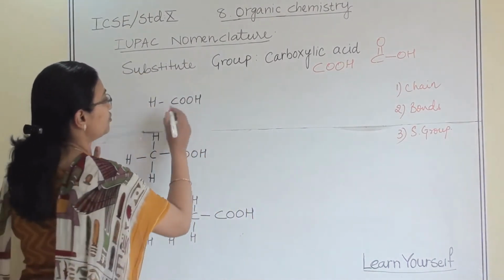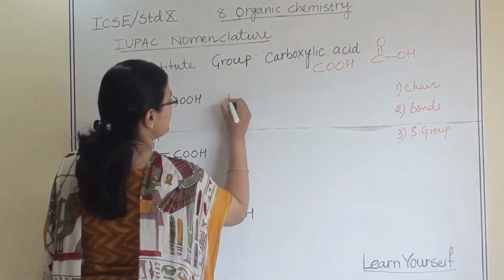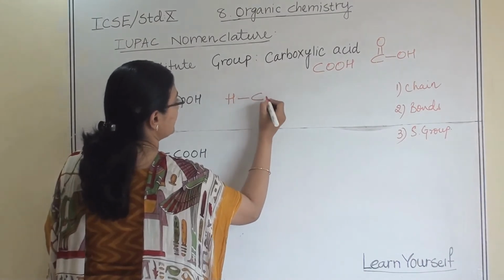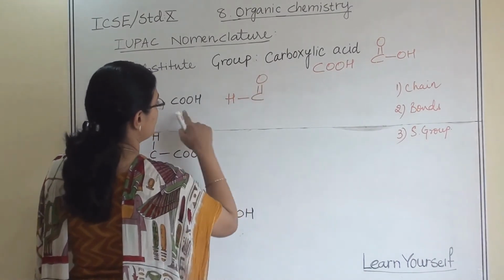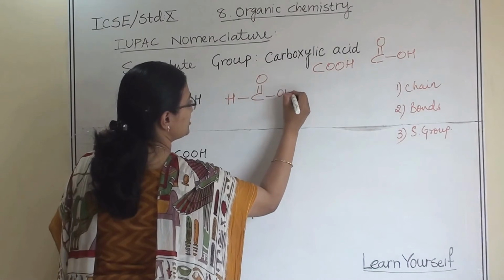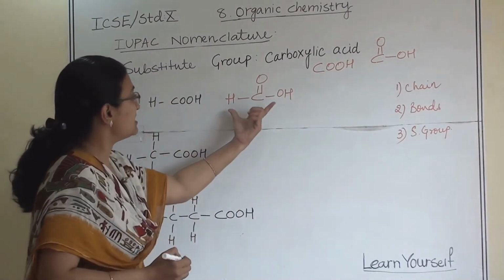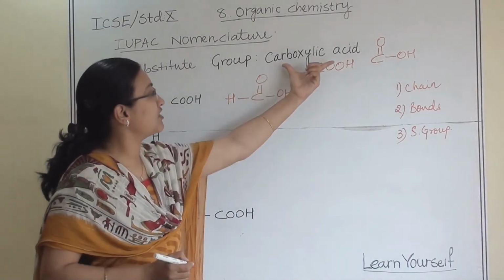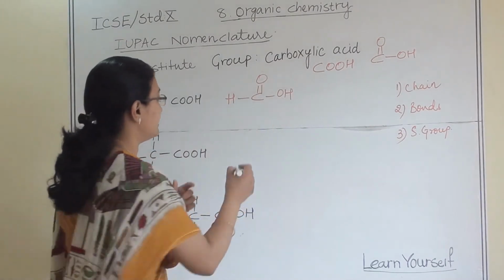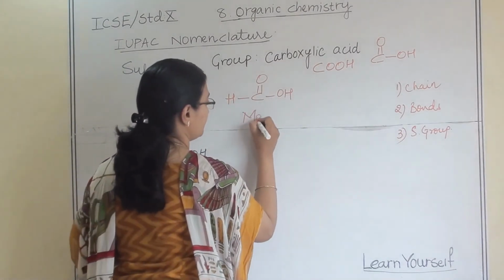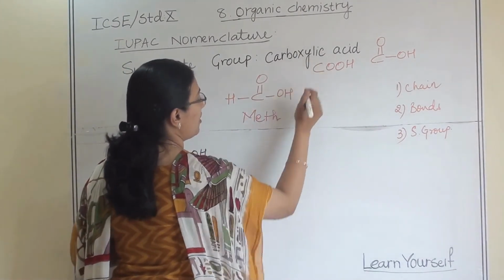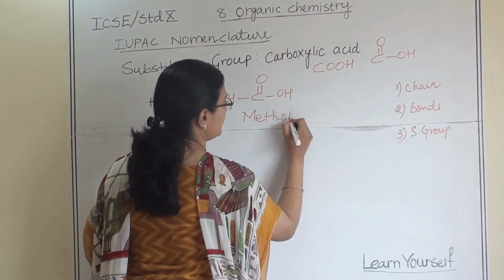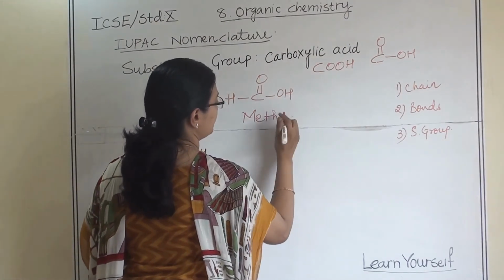So if we expand this structure, it is H, then C is attached with this O and another OH. This is the first member of carboxylic acid, that is meth and then oic acid, methanoic acid.